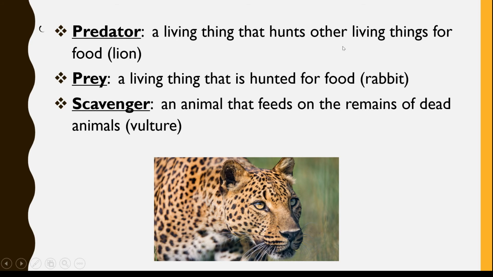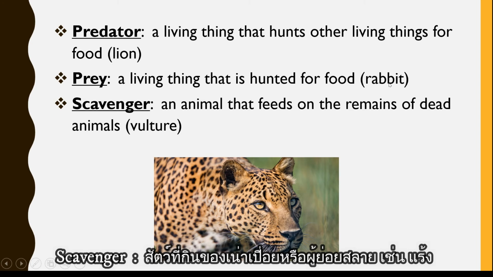Predator, a living thing that hunts other living things. For example, lion. Lion eats other living things. Lion is a predator, and the rabbit is the prey. The prey is a living thing that is hunted for food. For example, rabbit. Who is bigger, lion or rabbit? Of course, the lion. So the lion can eat the rabbit. Scavenger, an animal that feeds on the remains of dead animals, like vulture. Okay?